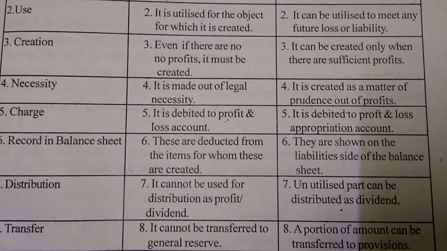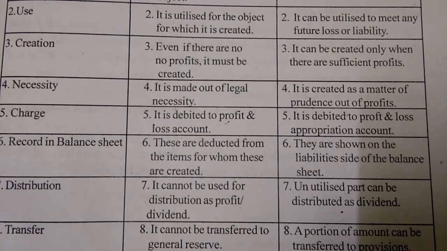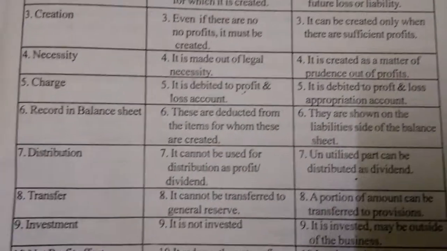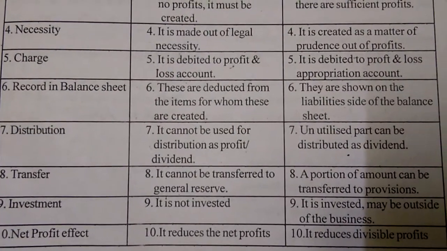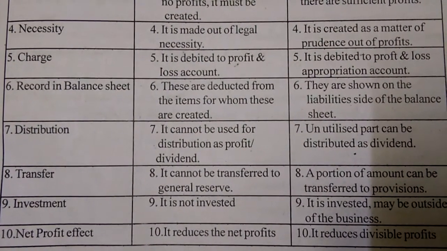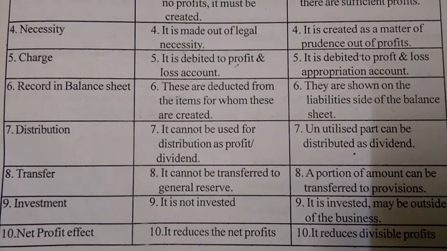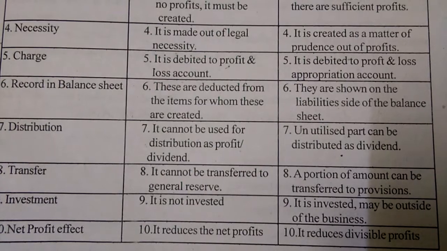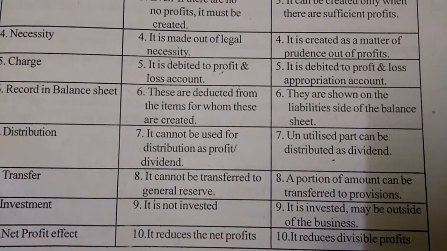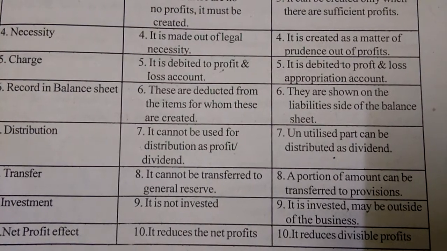From the reserves point of view, it can be created only when there are profits. Fourth point, necessity. Provisions are made out of legal necessity. Reserves are created as a matter of prudence out of profits.